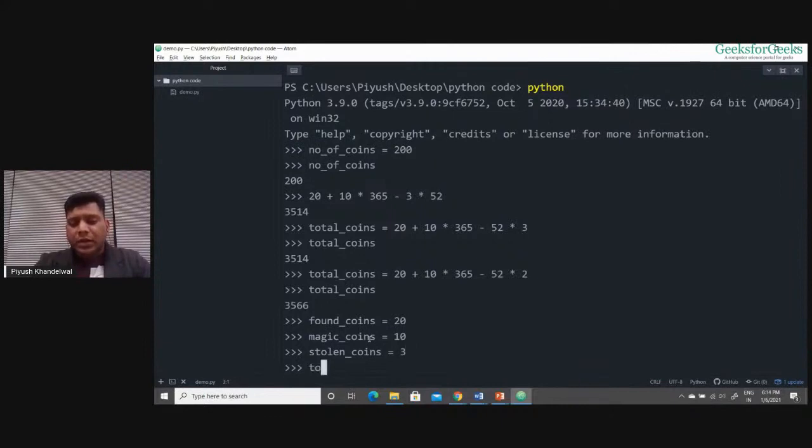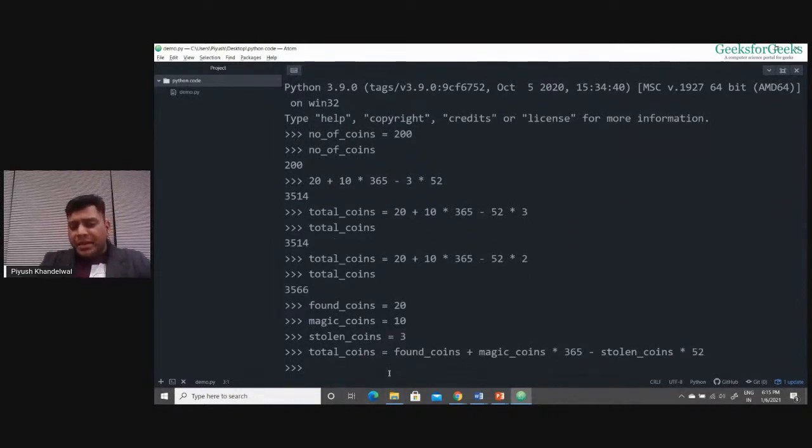Now, if I need to check the total number of coins, total coins will be found coins plus magic coins into 365, minus stolen coins into 52, right? So I have written a mathematical expression using variables.